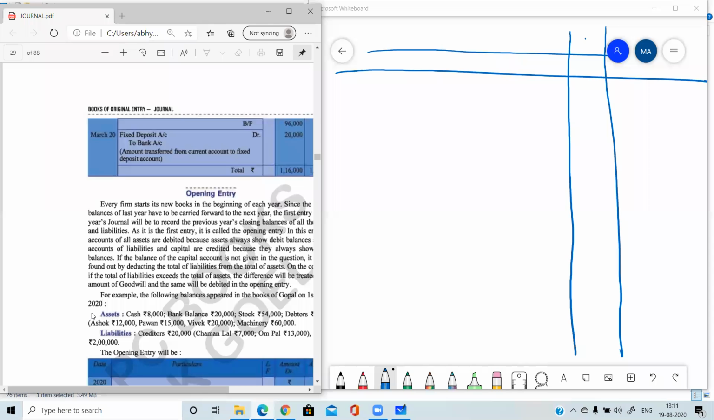So these are the closing balances of the previous year. And now you have to begin your books of account with these balances. So this year, these balances will be known as opening balances. And with all these opening balances, you will start your journal by passing the entry which is known as the opening entry.